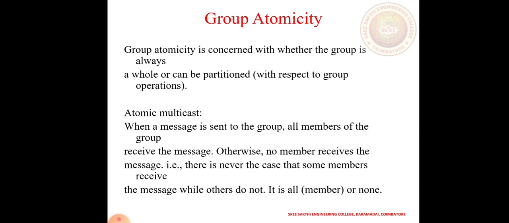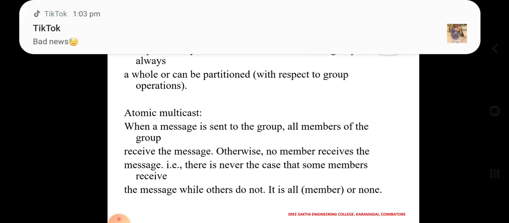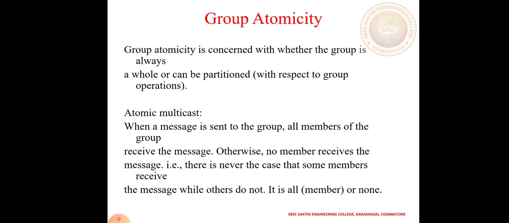Group atomicity is a concern with whether the group is always treated as a whole or can be partially involved in operations. Atomic multicasting means that when a message is sent to the group, all the members of the group receive the message, otherwise no members receive the message. That means there is never a case of only some members receiving it. All the members have to participate in that particular group.